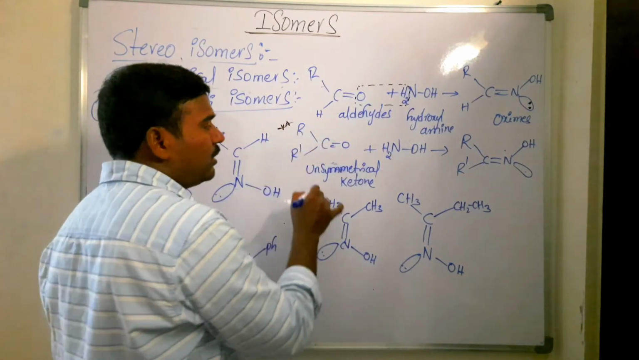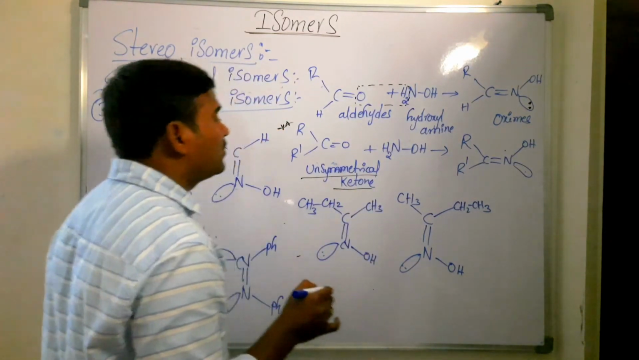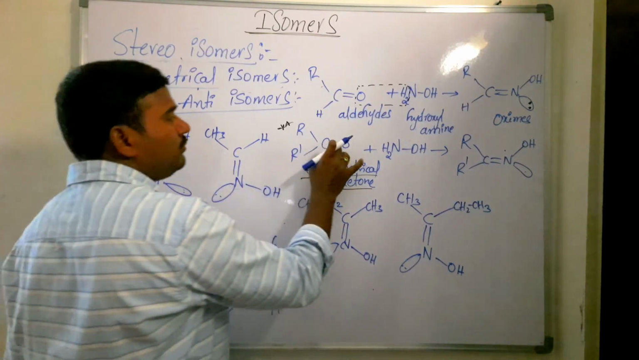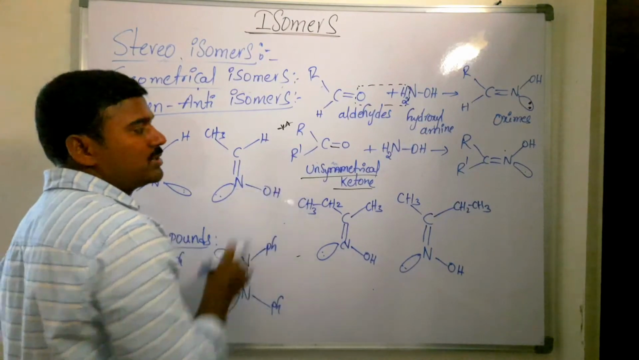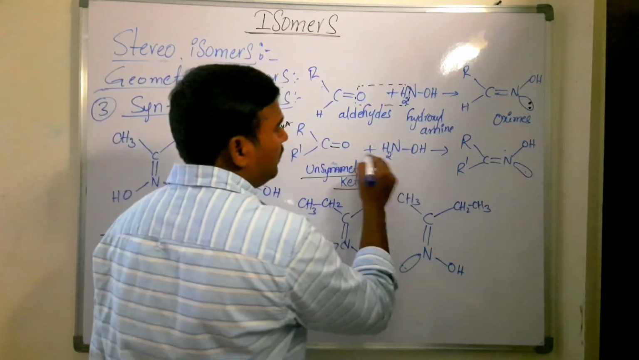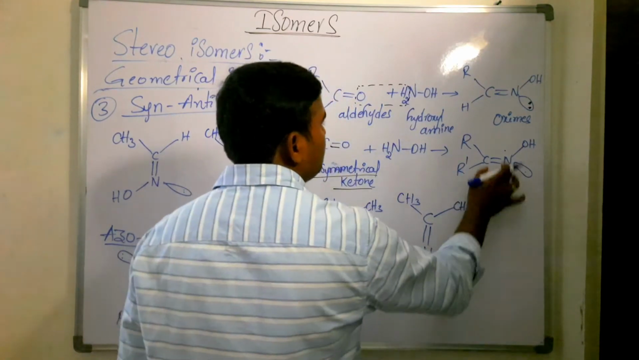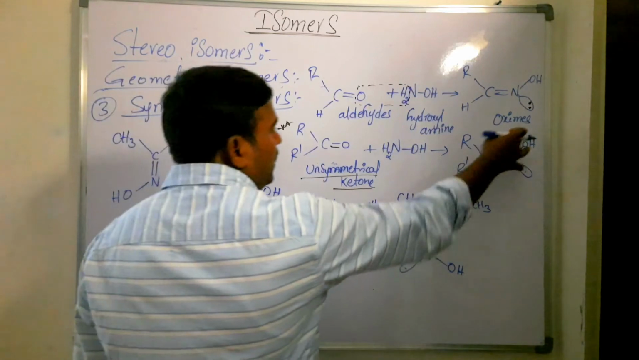Which type of ketones here? Unsymmetrical ketones. What is meant by unsymmetrical ketones here? Whatever alkyl groups are bonded to the double bonded carbon should be different. That is called an unsymmetrical ketone. React with hydroxylamine, we are going to get the ketoxime. It is ketoxime, it is aldoxime. Now these are based on the priority order.